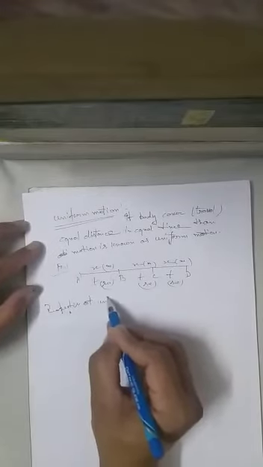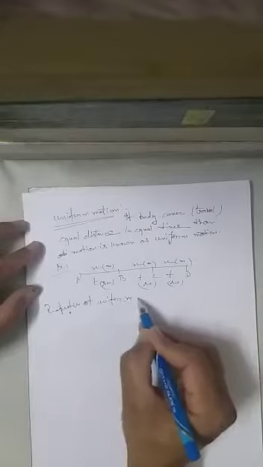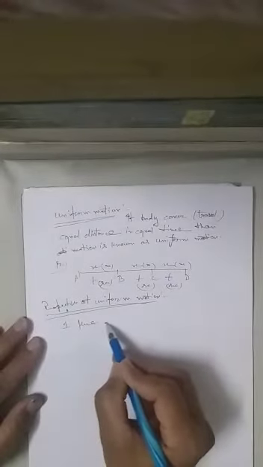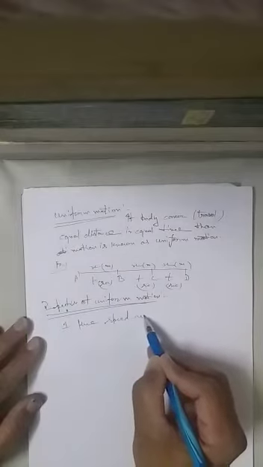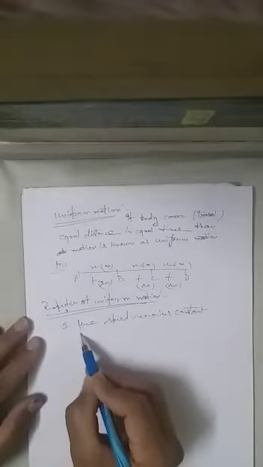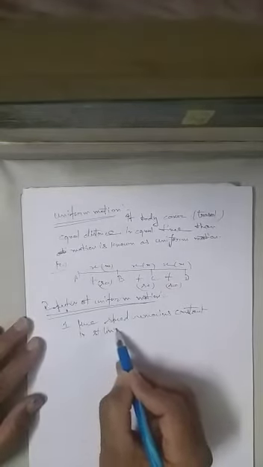Properties of uniform motion. Number 1: speed remains constant in a straight line. I say in a straight line because we can take a displacement also. In the displacement, the velocity remains constant. Number 1, speed remains constant.